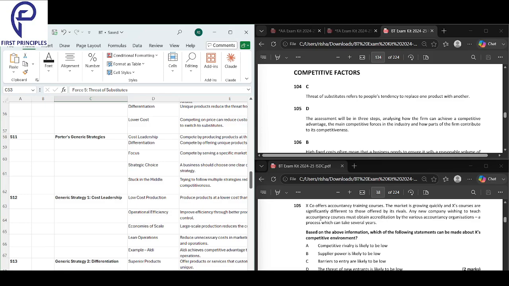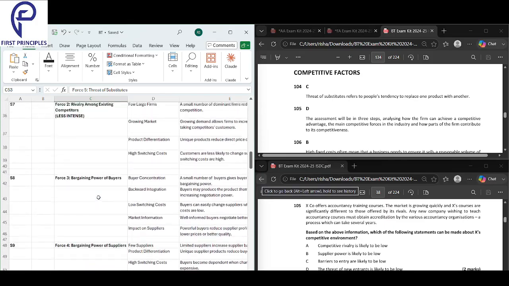Xco offers accountancy training courses. The market is growing very fast and X's courses are very different from the rivals. To start a new training company, you need an accreditation also, and that takes several years. You need that confidence from an external party. So the question is, what can we say about X's competitive environment?